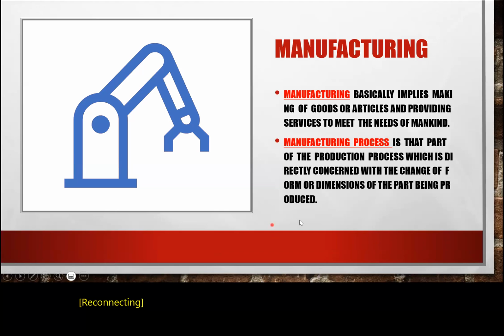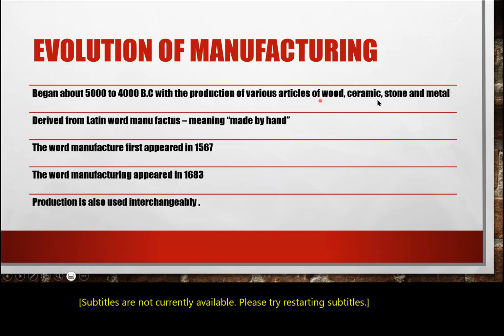What is the evolution of manufacturing? The evolution of manufacturing started around 5000 to 4000 BC, with the production of various articles of goods, ceramic, stone and metals. You read in your elementary education that there is a stone age and an iron age. That means people had the skills for the production of different parts, like in the stone age and iron age.